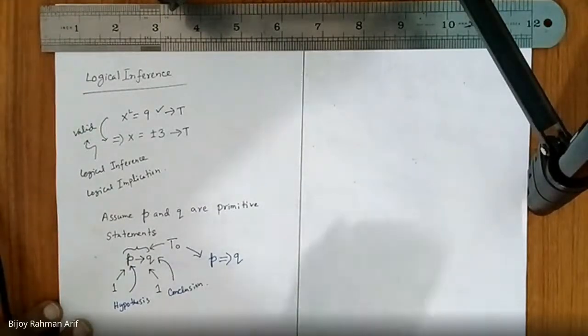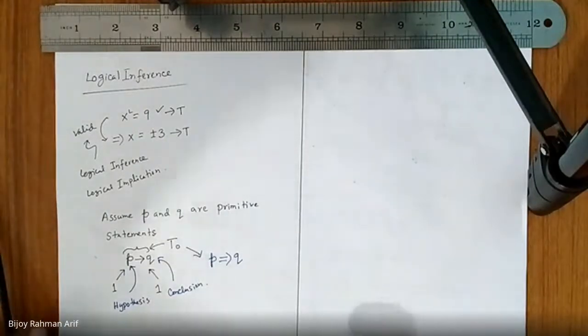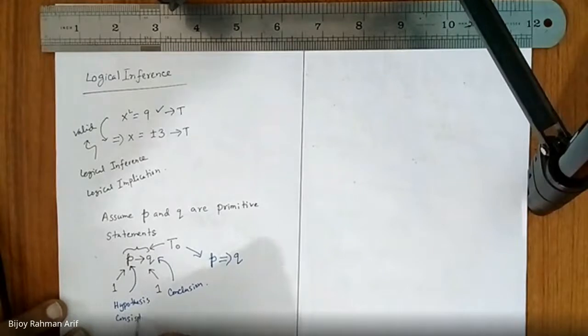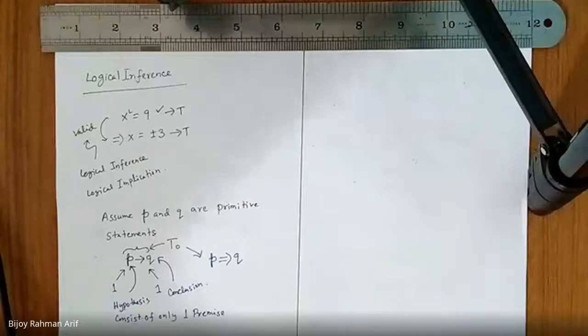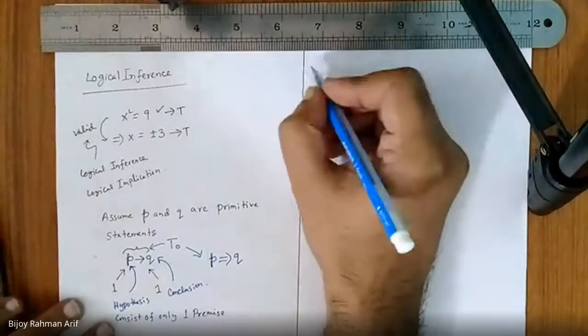Now, let's assume my hypothesis consists of only one premise, because on the left hand side there is only one primitive statement. Am I right? That means there is only one premise, and that one premise constitutes the hypothesis.